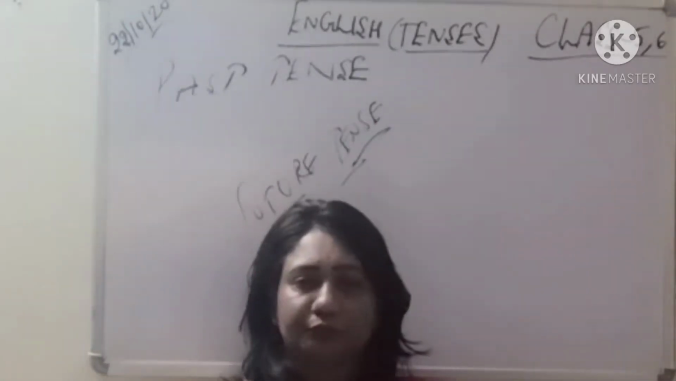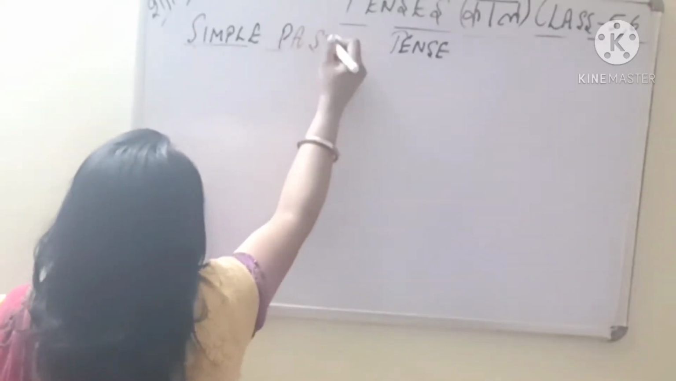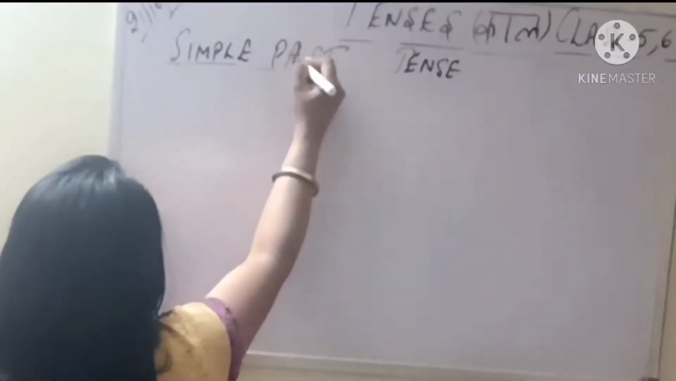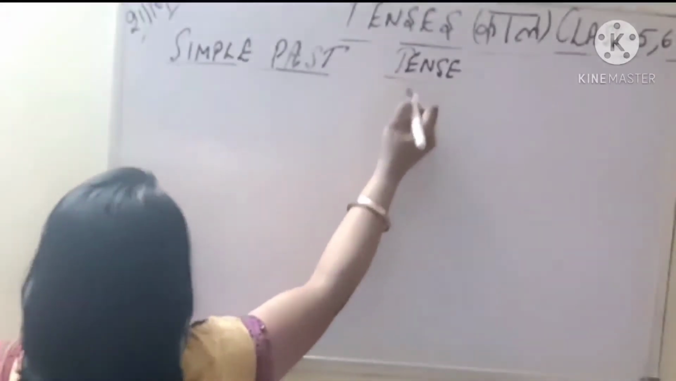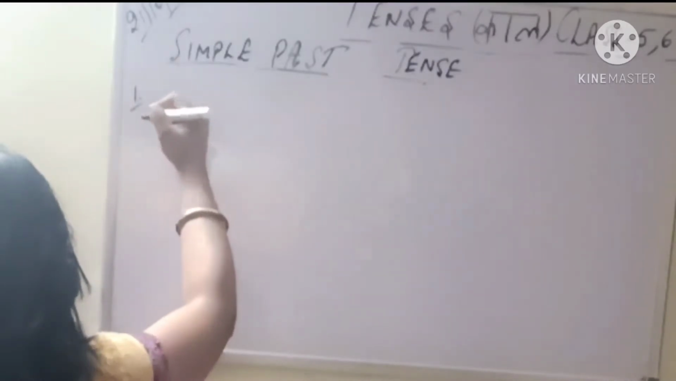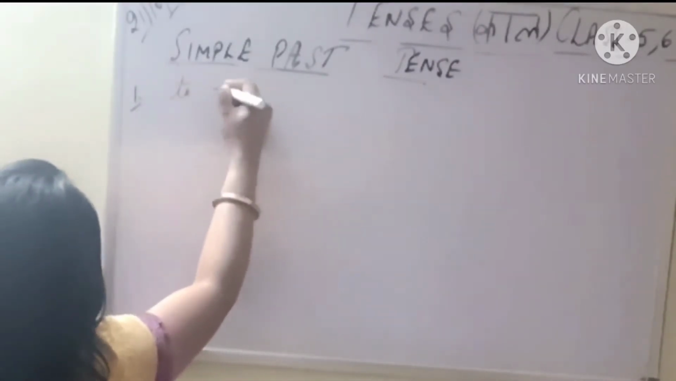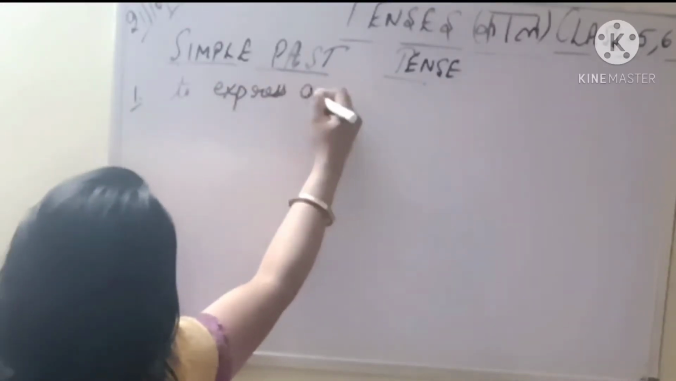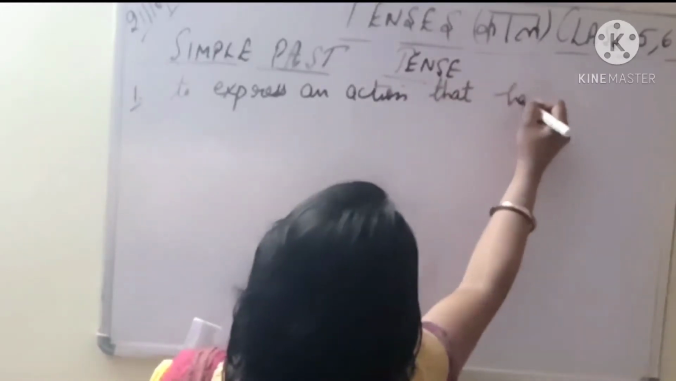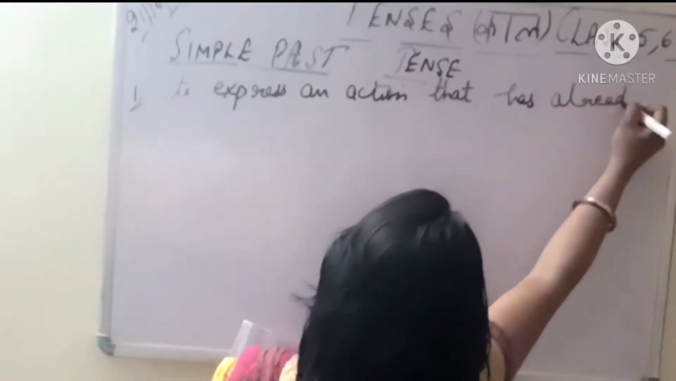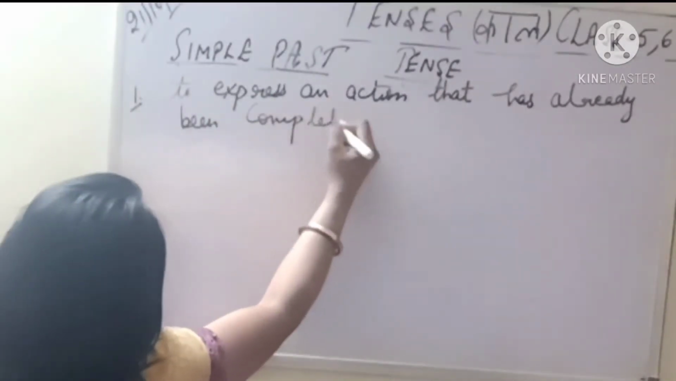Let's start. Where should we use the simple past tense? So let's see some rules for the past tense, where we are going to use this tense. So the first rule says, let's see what it says: to express an action that has already been completed in the past.